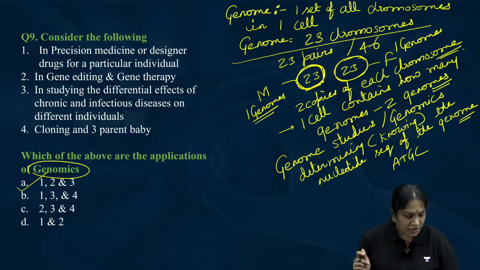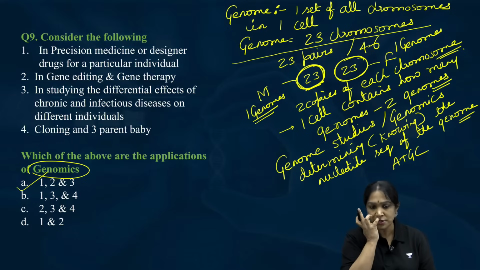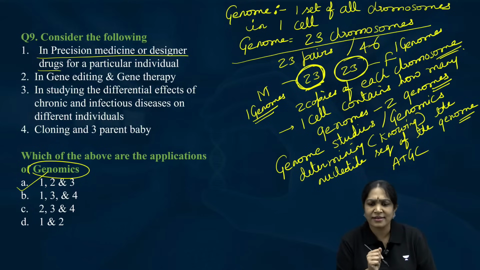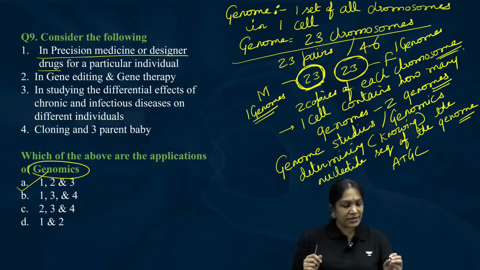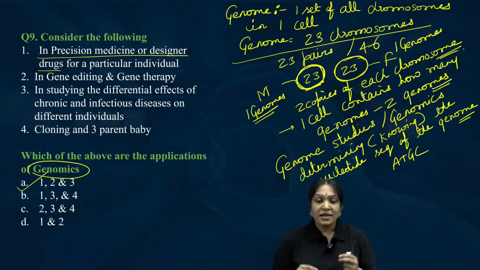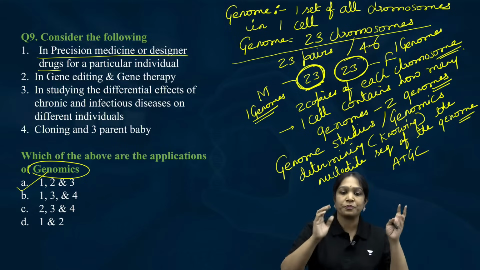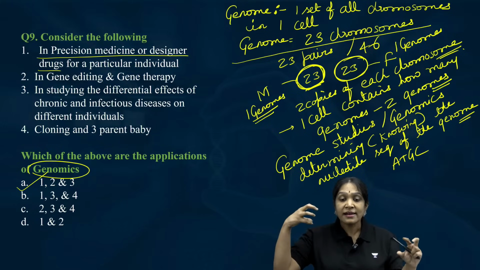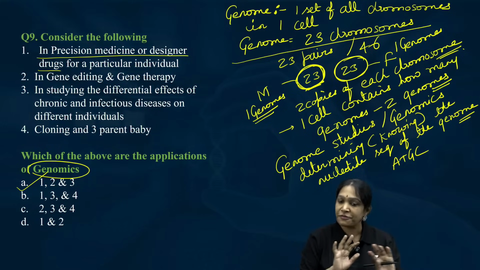Question is of secondary priority. Try to understand the concepts used in the question. The precision medicine or designer drug. Interesting. What is precision medicine or designer drug? Designing a special medicine only for you. A designer drug for Bindu, like that. This medicine will not work for anybody else.